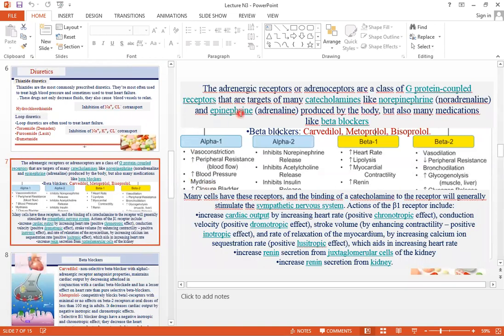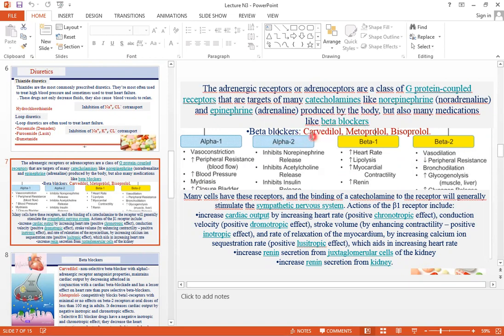Then there are adrenergic receptors, or adrenoceptors, which are a class of G protein-coupled receptors that are targets of many catecholamines like norepinephrine and epinephrine, which are produced by the body and may also be medicated, like beta blockers.